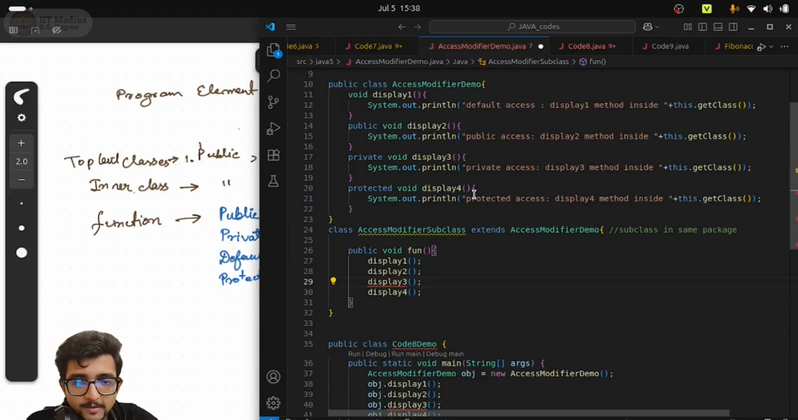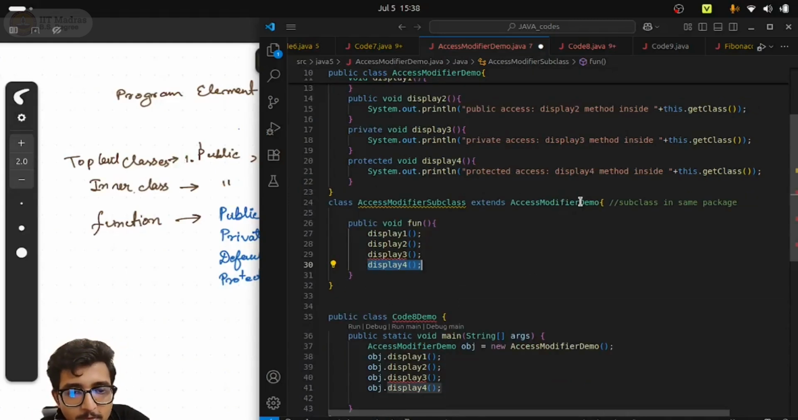Display4 is protected. Now protected, as I told you, is accessible within the package, and outside the package it is accessible inside a subclass. This is within the package, within the same program only. So therefore display4 is okay. Now, this was a subclass in the same package. Now we will go to this one, which is